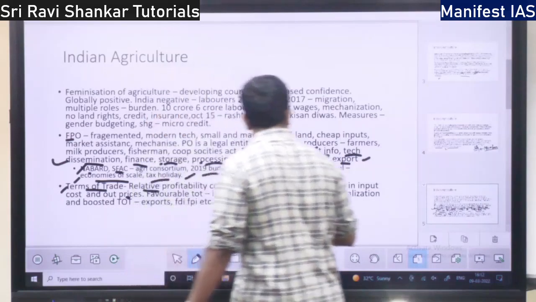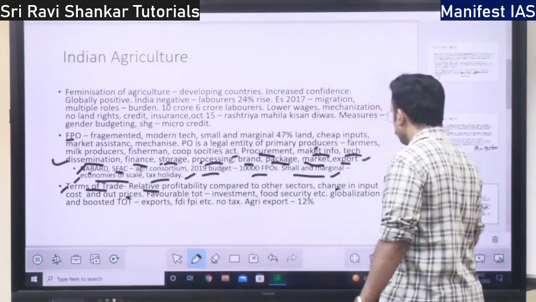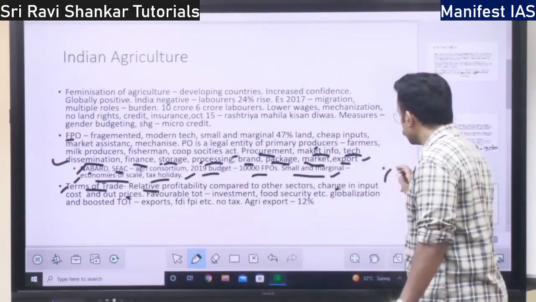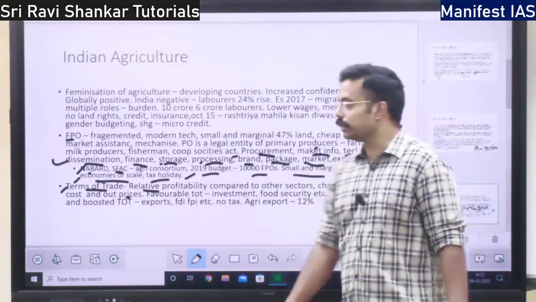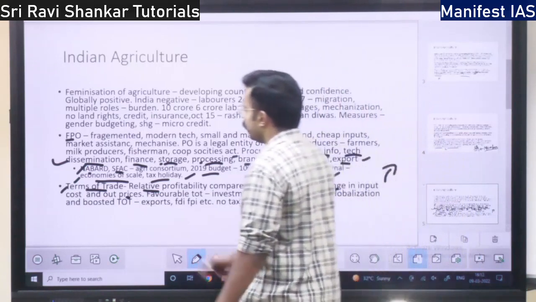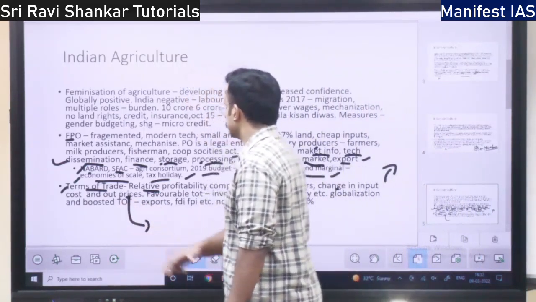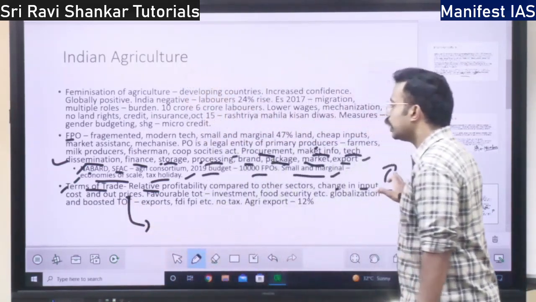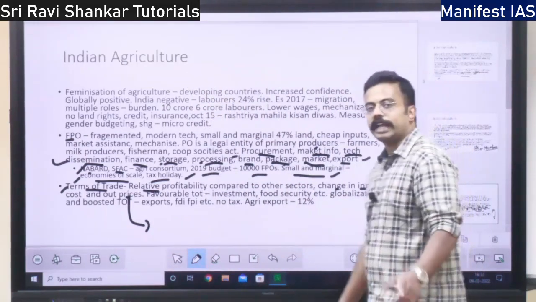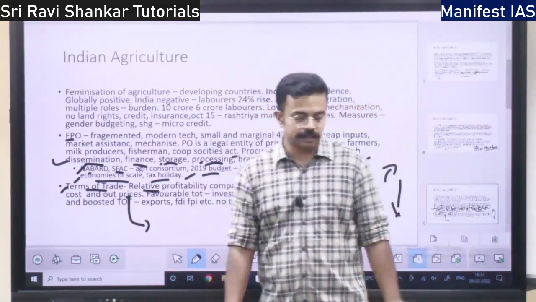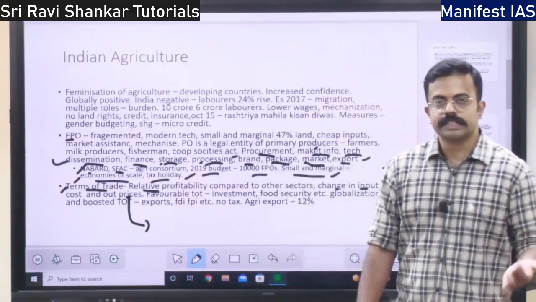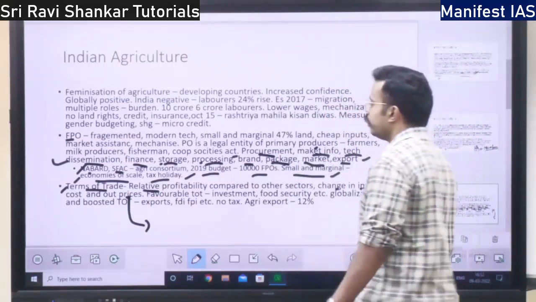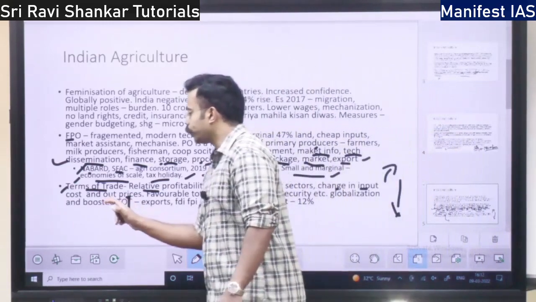So, with change in input cost, that is, you invest more and more in agriculture, will it have any impact on the output prices? Or if the input cost is reduced, that is, fertilizer cost is reduced, electricity cost is reduced, seed cost is reduced, will it have any impact on the output prices?